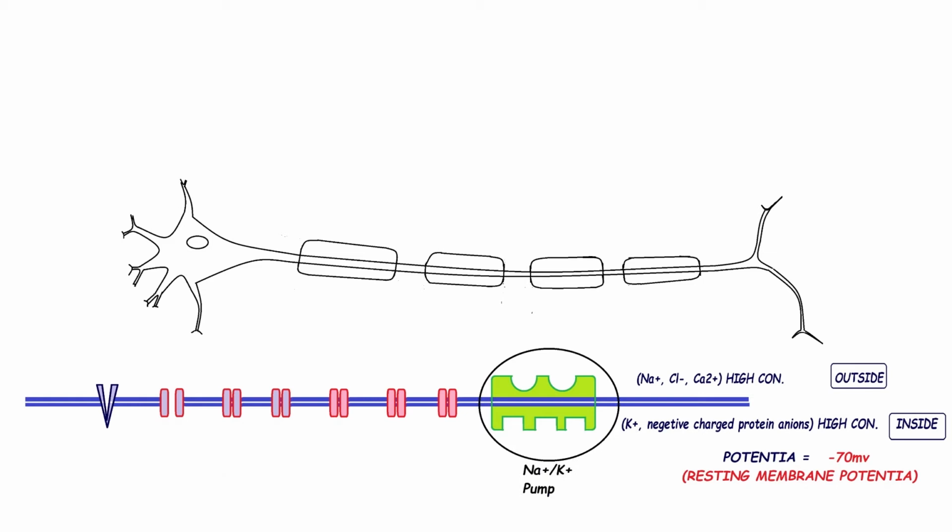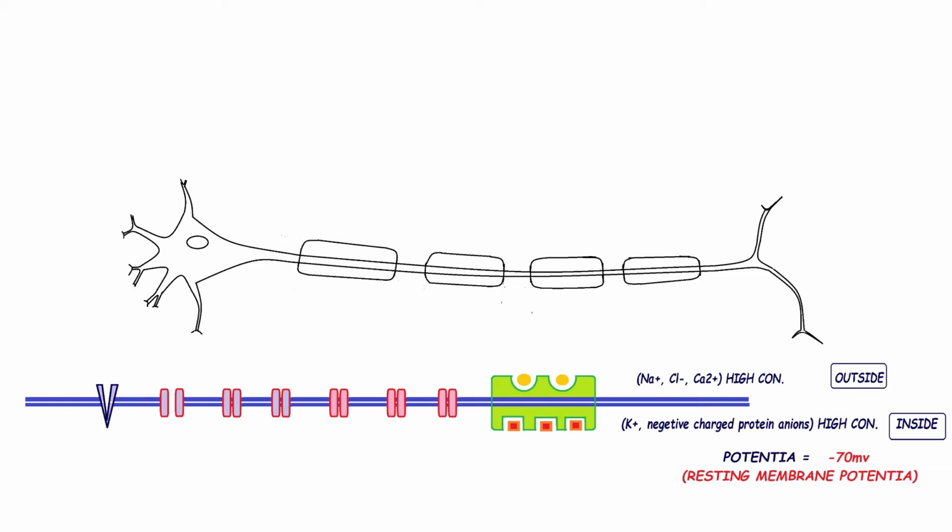Fourth one is the sodium potassium pump or sodium potassium ATPase. It works like a pump. Actually, without energy it can't be activated. With the help of ATP or energy, it can bind with 3 sodium ions from inside and 2 potassium ions from outside.